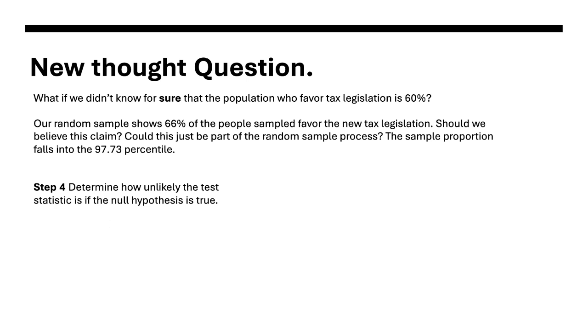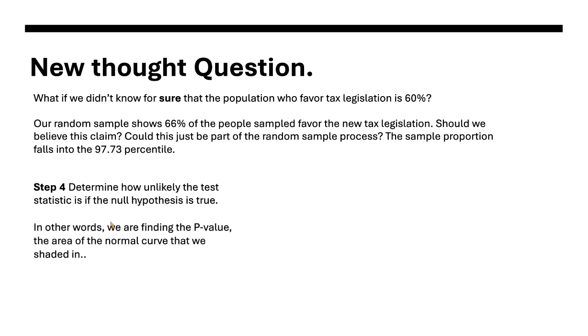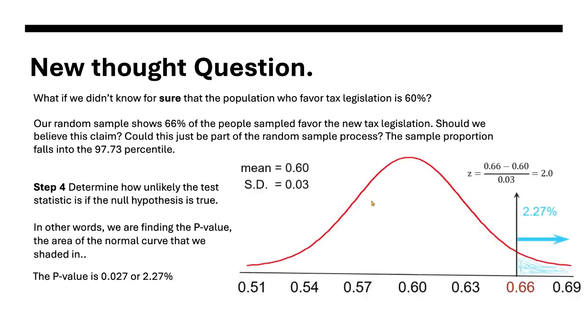Step 4, determine how unlikely the test statistic is if the null hypothesis is true. So in other words, we're finding something called the p-value, the area of the normal curve that we shaded in before. P-value stands for probability. It's so confusing because now we have a parameter, which is the population. We have the p-hat, which is our sample, 0.66, and then we have the p-value, which stands for probability. And our p-value was 0.027 or 2.27%, if you remember that drawing we did here.